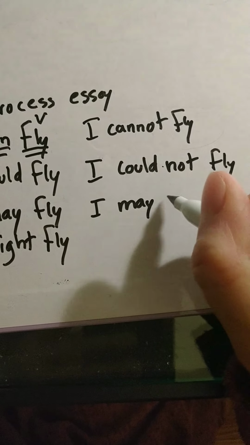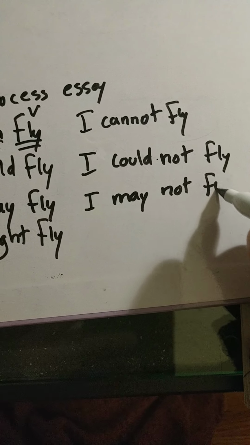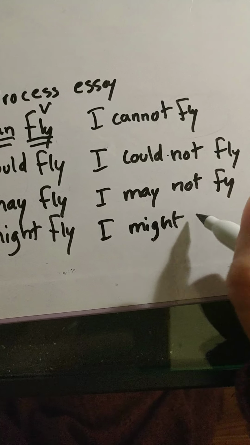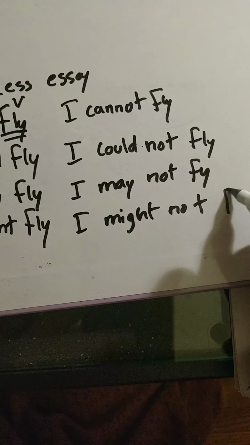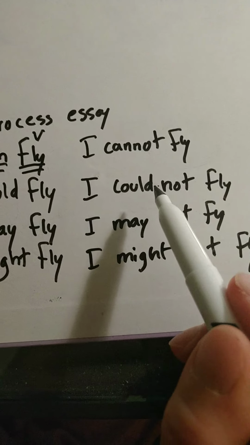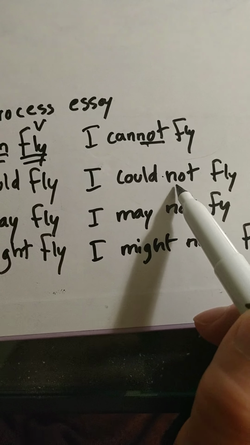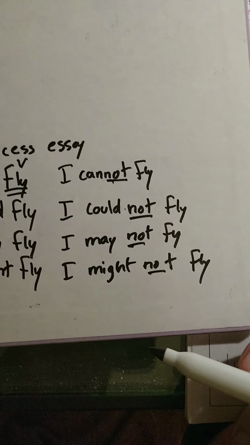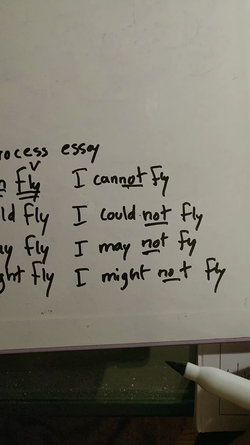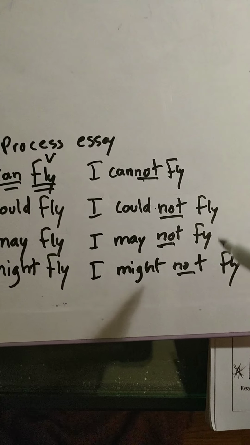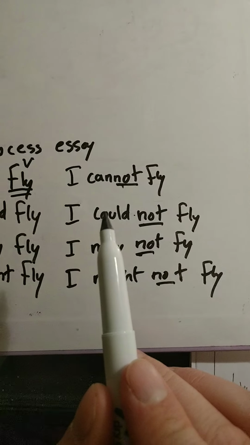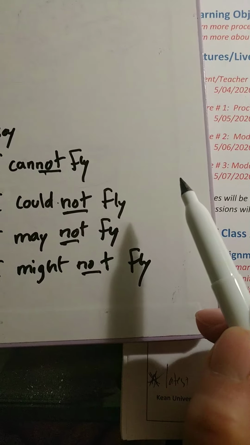I may not fly. I might not fly. Okay, all of these, the not is after the modal verb, right? So the format is always the same for a positive sentence, a negative sentence, and a question.